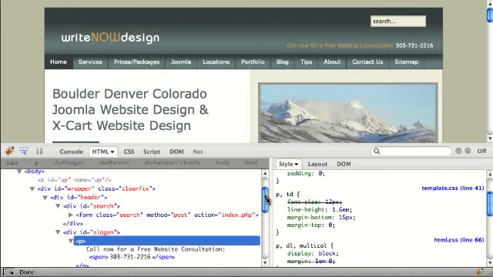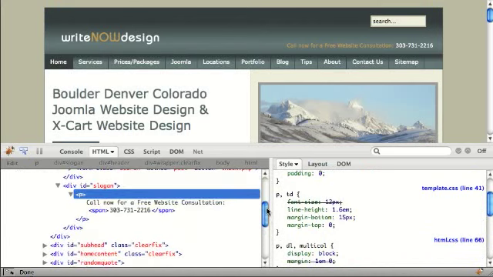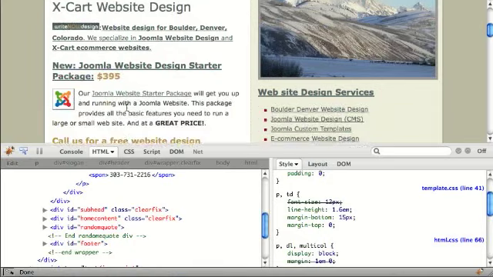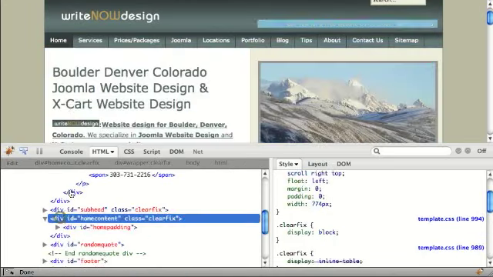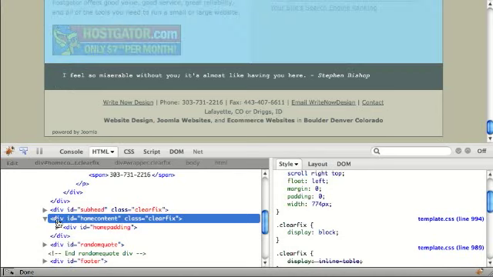But if you play around with this, I think you'll see that you can find how pages are built, even if it's not your website and you want to see how they did something. So for example, if you want to see how these columns are built, you can go into home content, which is this middle box here down to just above this quote here. You can see where it stops there.